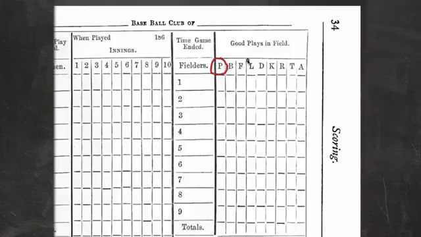The second column is what Chadwick calls out on base. And essentially, this is when you would make a putout as a fielder. So a fielder would make a putout, and you can imagine that even back then, the first baseman would have a lot of putouts and a lot of marks in this column. So this is the putouts column.